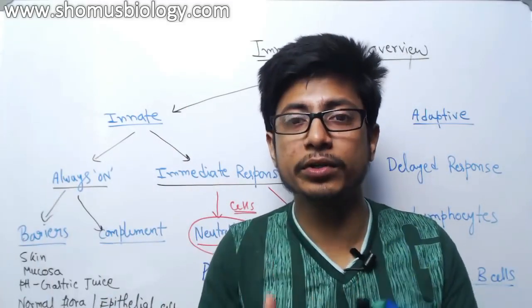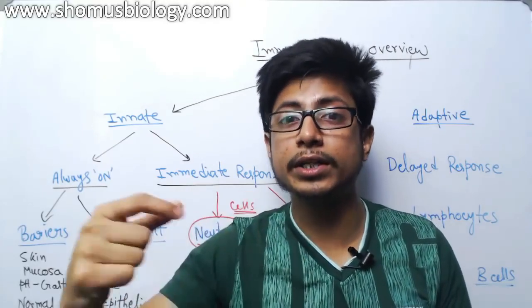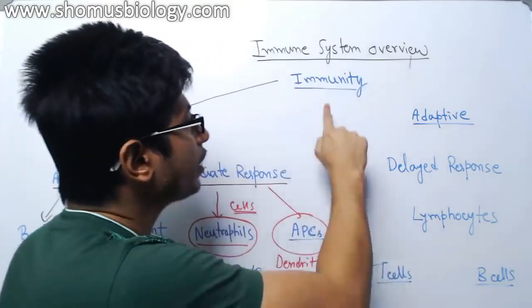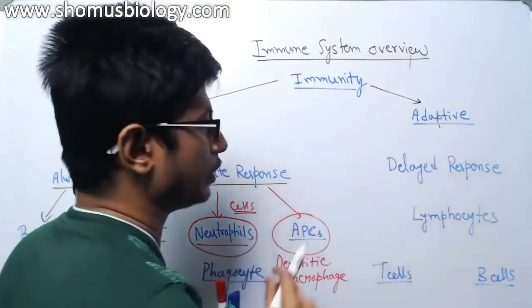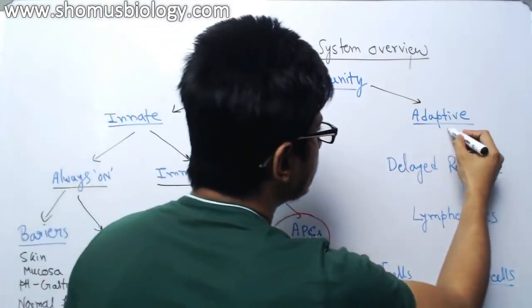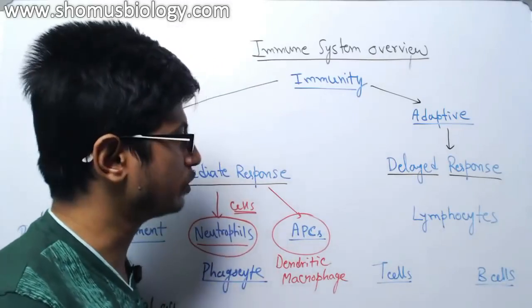That antibody response is very specific, though it will take longer to develop. So that side of immunity is known as adaptive immunity. Adaptive immunity is also known as the delayed response, because it takes longer to develop.